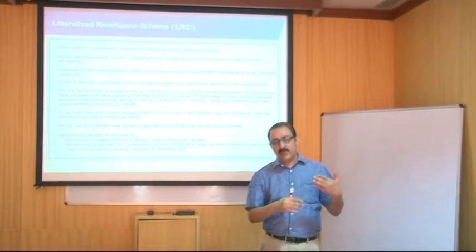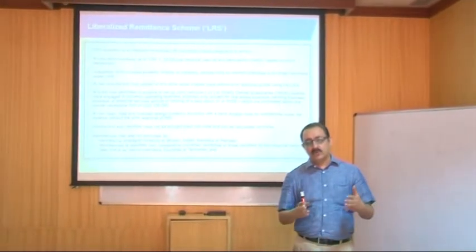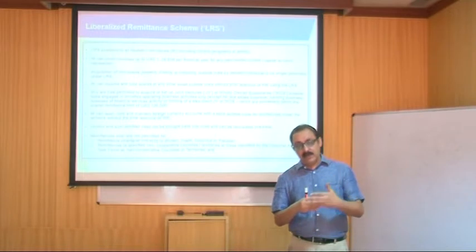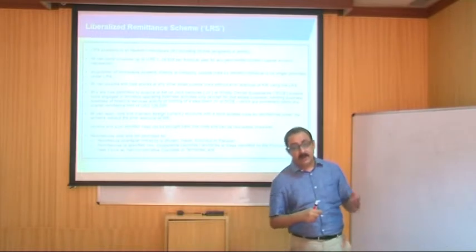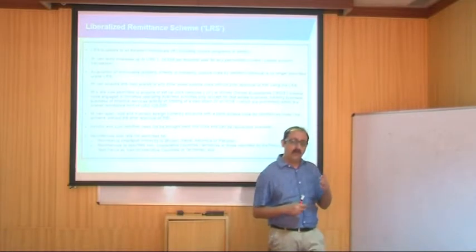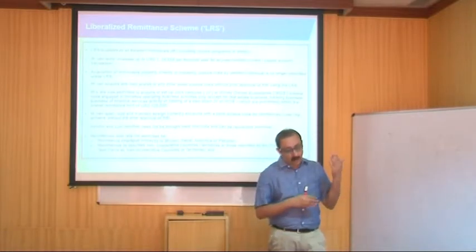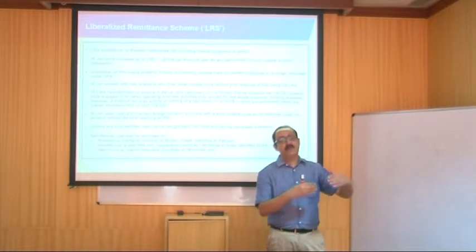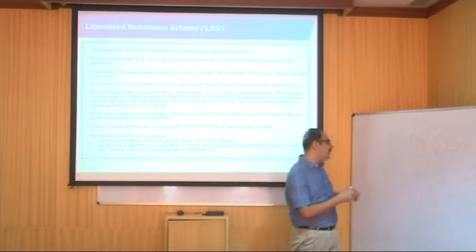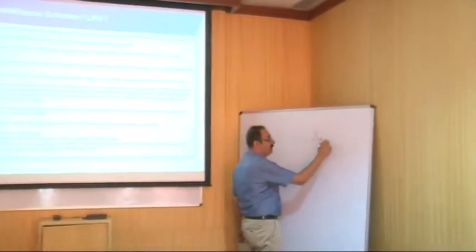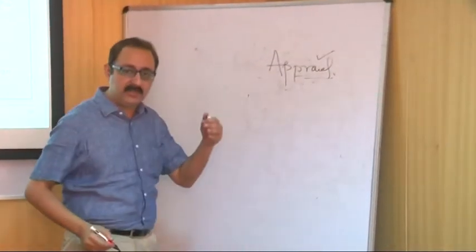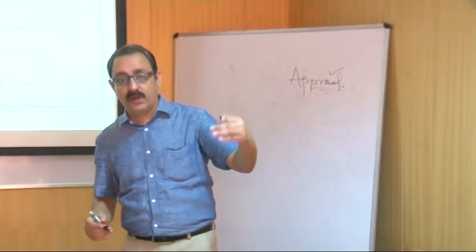So there are limits where resident Indians don't require any approval from the government of India, because there are certain areas where they allow you to transfer money and no specific approvals are required. But if you go beyond a limit, then you have to go with RBI permission. Automatic approvals as well as liberalized remittance schemes are very much there in India, where they allow you up to a limit, and if you want to go beyond, it comes as an approval route, and up to that level there is an automatic route. So there is a concept of approval and automatic. Automatic is there up to a limit, beyond a limit we go for an approval route.